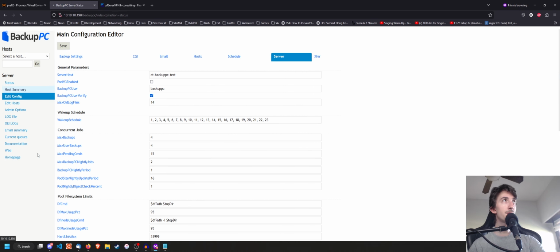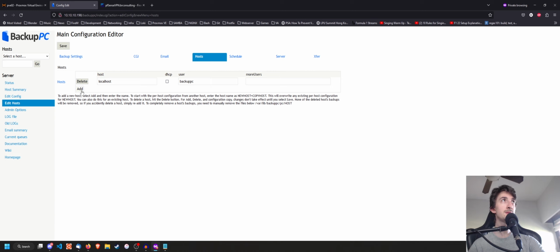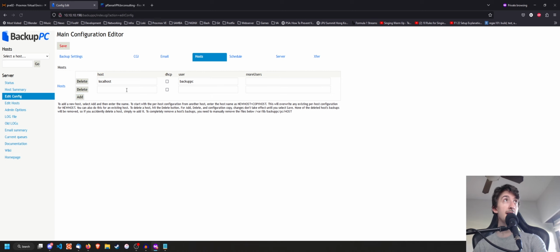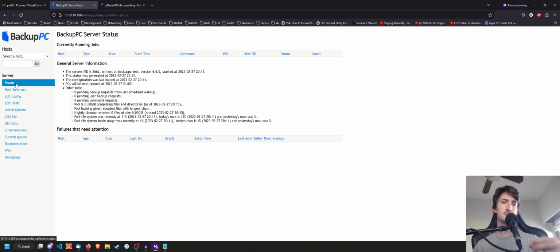Now, the first thing you're probably going to want to do is add a host. To do that, you go to edit hosts, and then you can just do add, and for example, put a host and any IP address that you would like to add. But after doing that, if it's an Ubuntu or generally any Linux machine, you're going to have to create an SSH key, and copy that SSH key to that client so that you can copy with rsync.